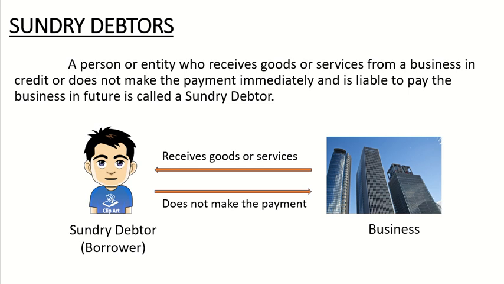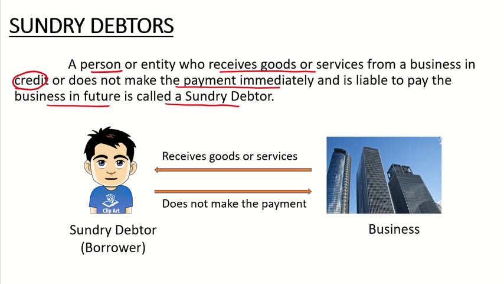A sundry debtor is a person who receives the goods or services from a business in credit, or does not make the payment immediately and is liable to pay the business in future, is called a sundry debtor. Okay, now we'll see it with a simple example.